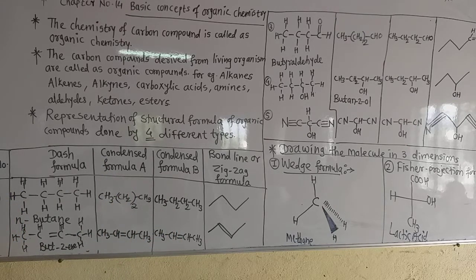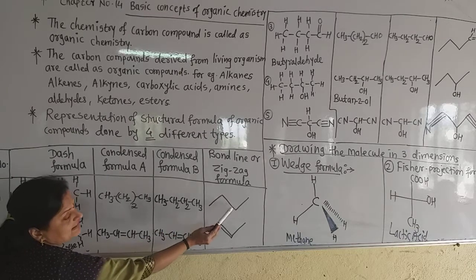But remember, students, that in the bond line or zigzag formula, the carbon atoms are not shown. Instead, where there is a carbon atom, there must be an angle.